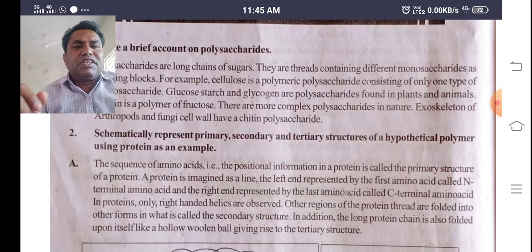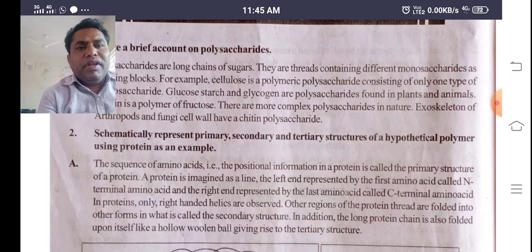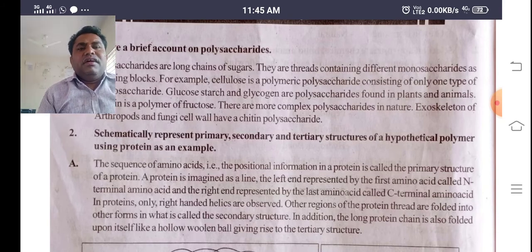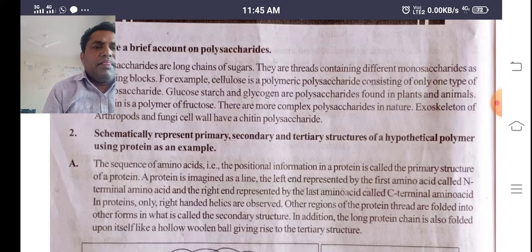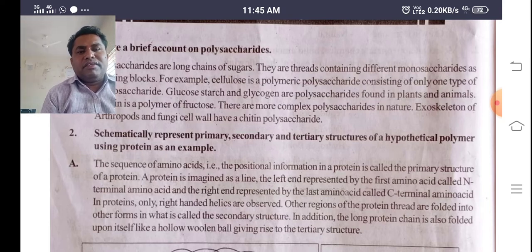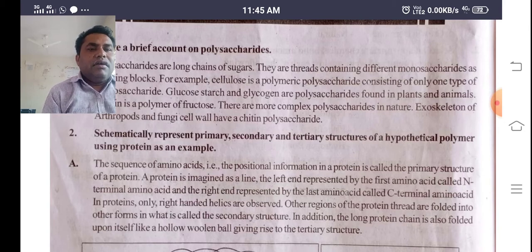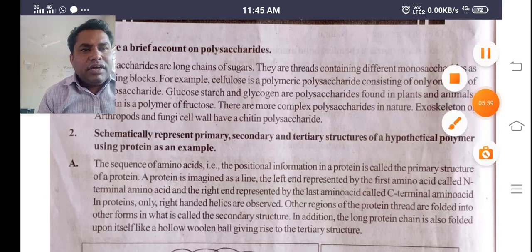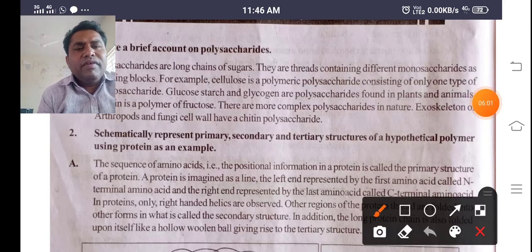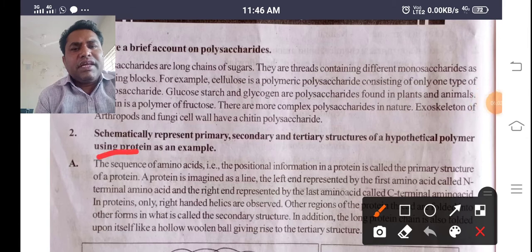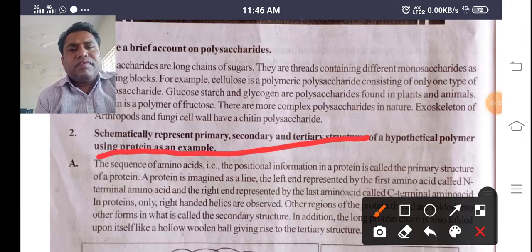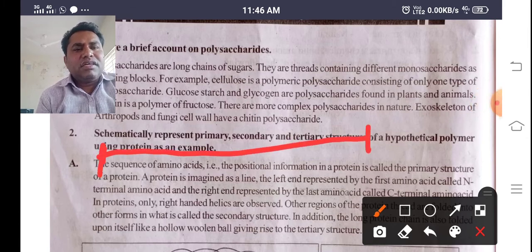Whereas in secondary structure, when you imagine a protein as a line, the left end is represented by the first amino acid, called the N-terminal amino acid, and the right end by the last amino acid, called the C-terminal amino acid. When you take an amino acid chain, this is the first, this is the last.